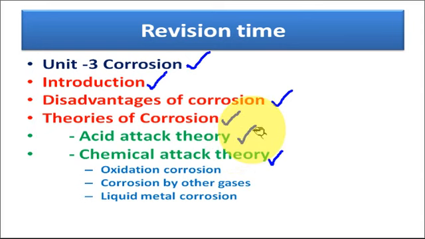According to acid attack theory, acidic oxide gases in presence of moisture form acids, and these acids are considered the main cause of the corrosion. While in the chemical attack theory, corrosion in absence of moisture is explained. That's why it is called dry corrosion. In absence of moisture, corrosion happens due to the direct attack of oxygen, other gases and some liquid metal. So this dry corrosion may be of three types: oxidation corrosion, corrosion by other gases and the liquid metal corrosion. That's all we have learned in today's class.